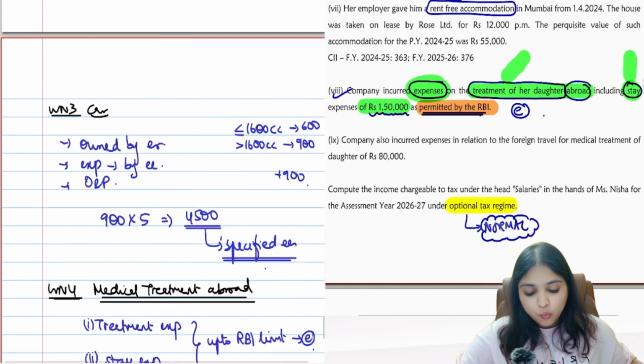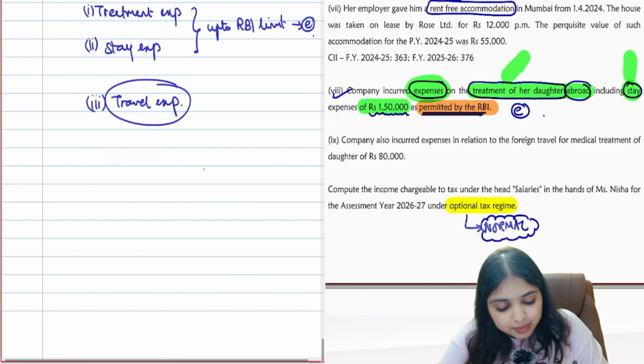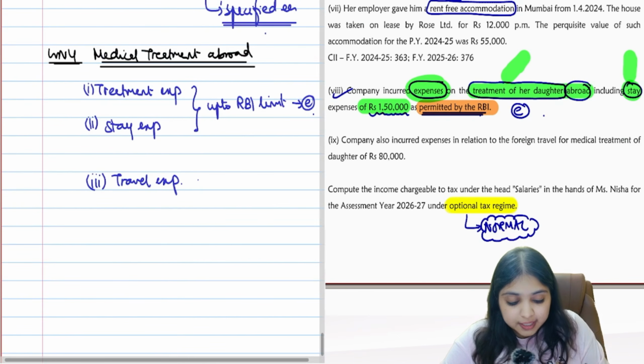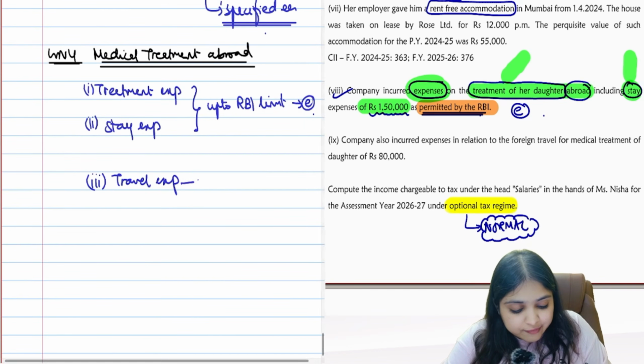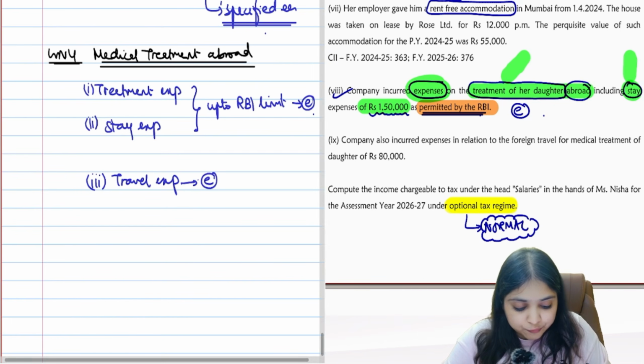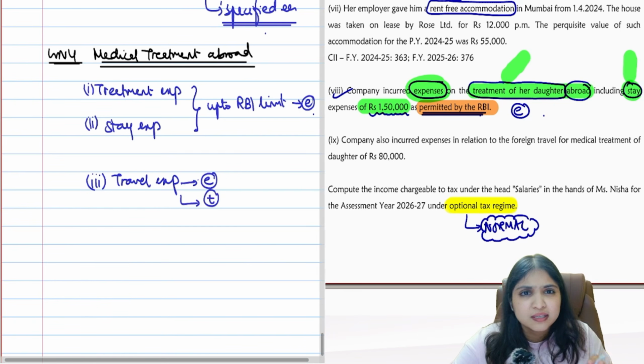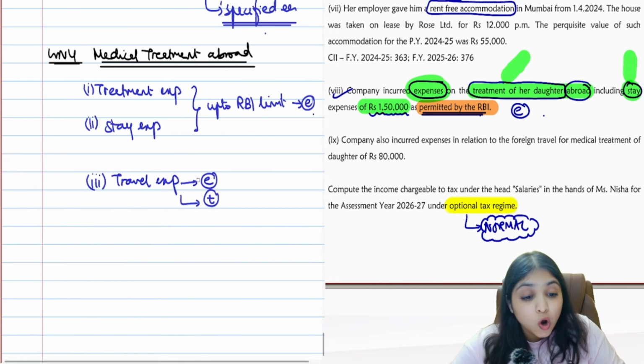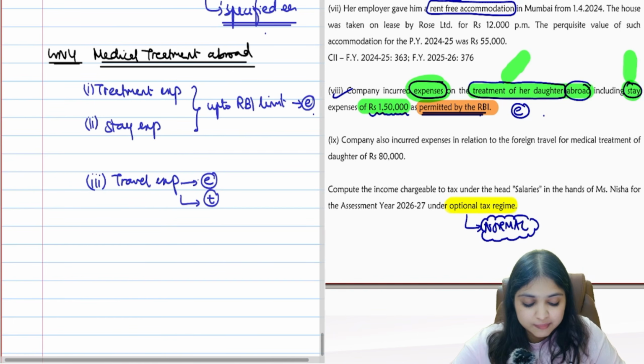Listen to me. What was the 4th adjustment over here? Travel expense. What about this now? If the employer is meeting your travel expense for abroad medical treatment, listen to me carefully. Either this travel expense will be fully exempt for you or this travel expense will be fully taxable for you. So how many possibilities? There are only two possibilities. Either the travel expense which the employer is meeting for you will be fully exempt, or it will be fully taxable.